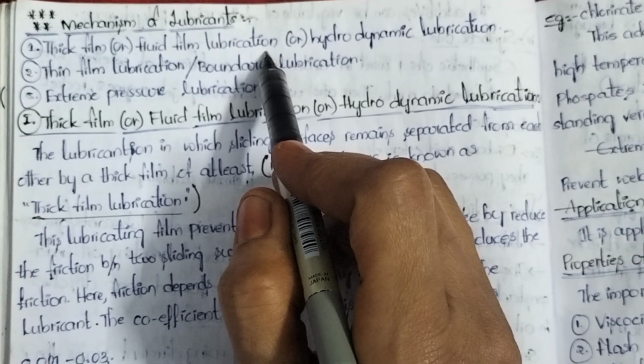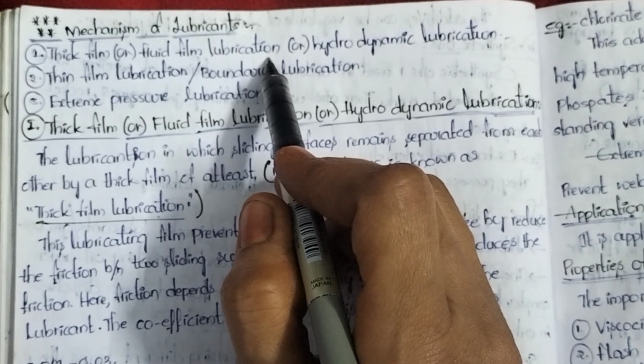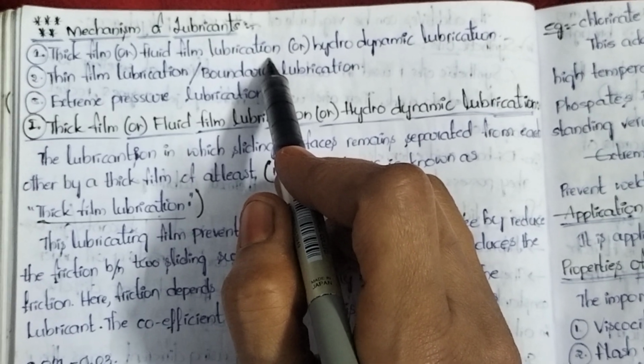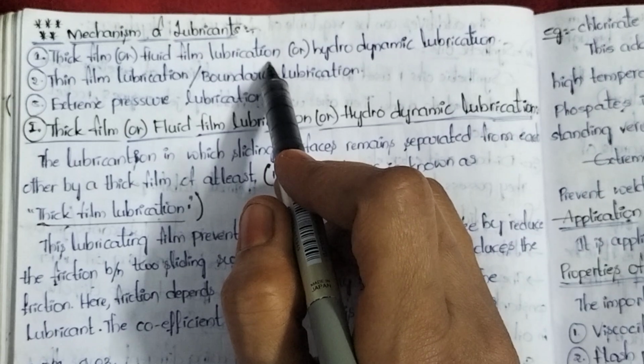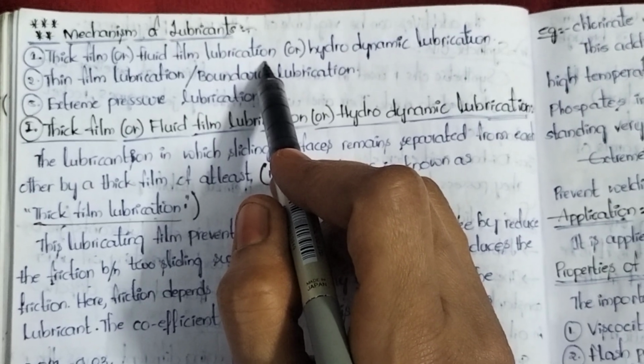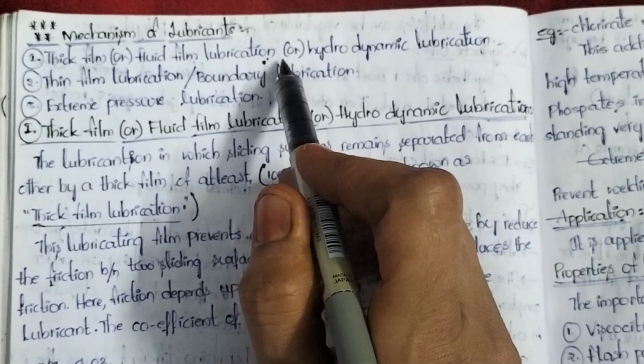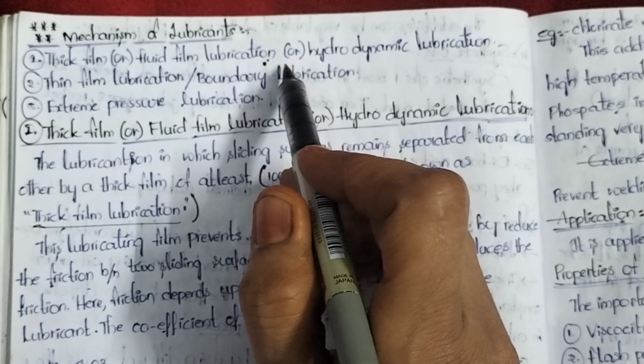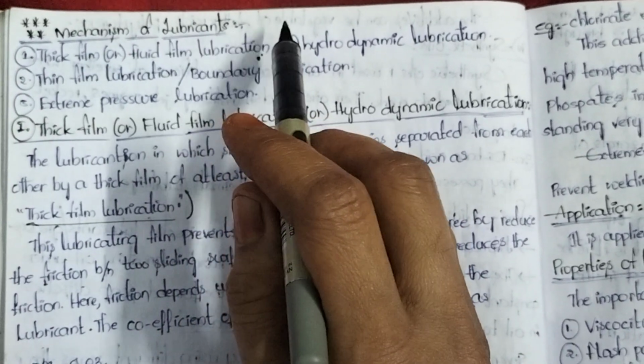Next, our most important topic for the external examination, the R22 engineering chemistry external theory examination. The most important repeated 10 marks question, or long answer question, is the mechanism of lubrication.